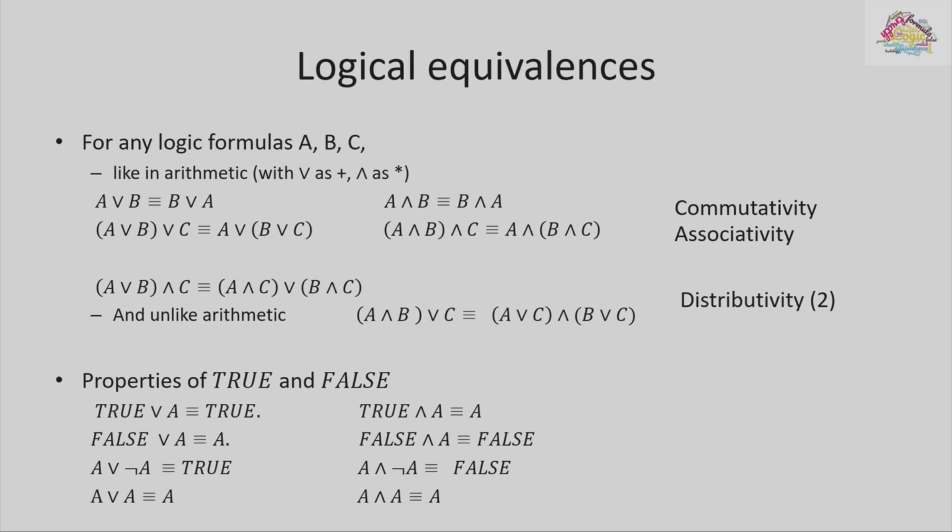And here are the rules. Again, think about them as common sense rules. You could always derive them using a truth table that really tells you how to do things. For example, if you have something that's true, or anything will be true, because in order to make an or of things true, it's enough for at least one of them to be true. Similarly, false and something, the whole thing would be false.